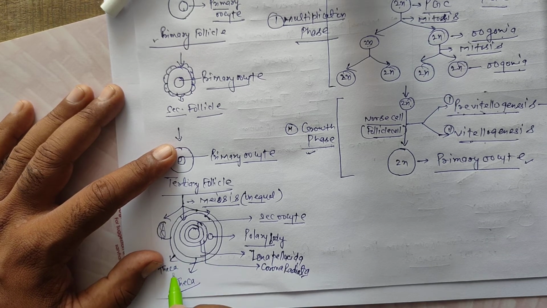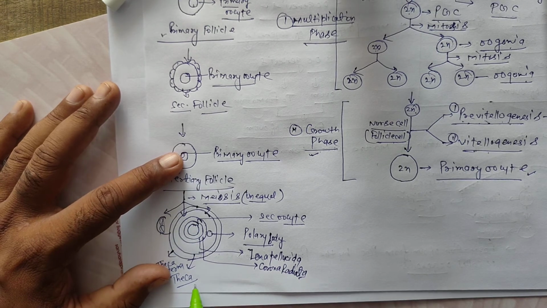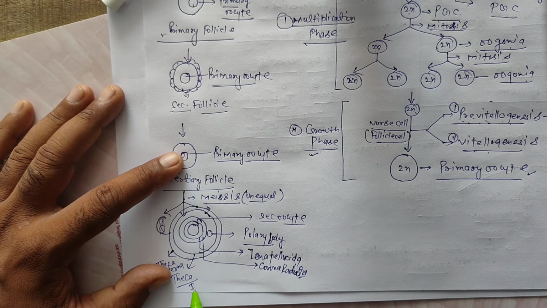This theca is located on the outer side, so it is called theca externa. This theca is located inside, so this is theca interna.